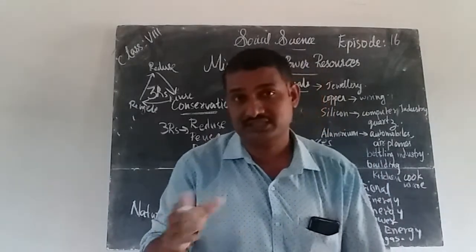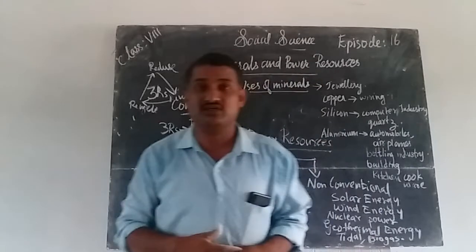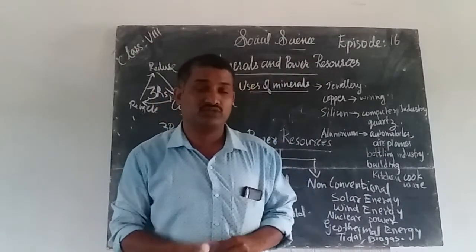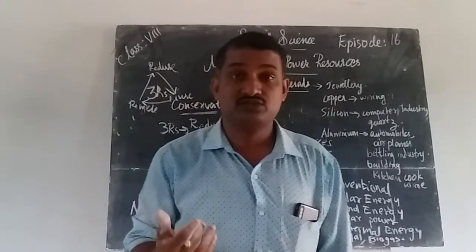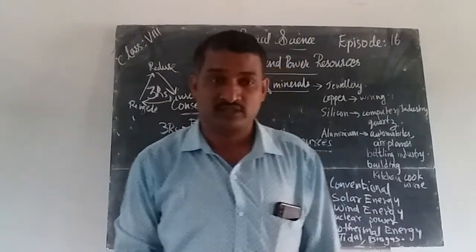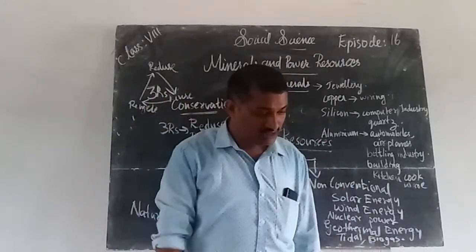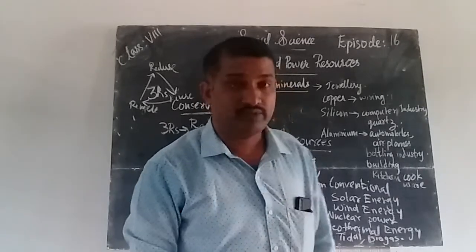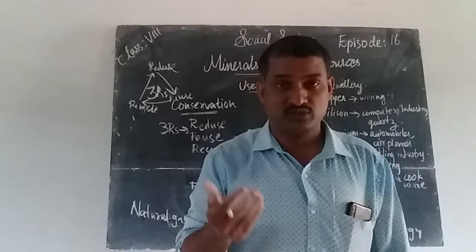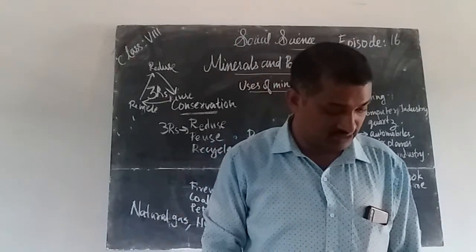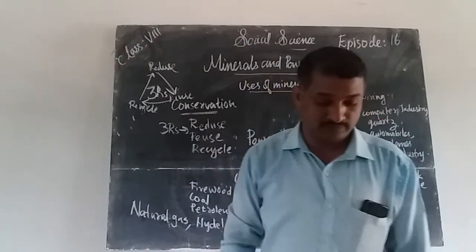Norway. Another question: which is the happiest country in the world? That is Norway. It is also a tourist country. So Norway was the first country in the world to develop hydroelectricity, which is produced from water.